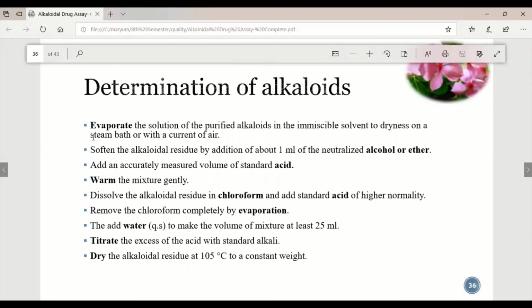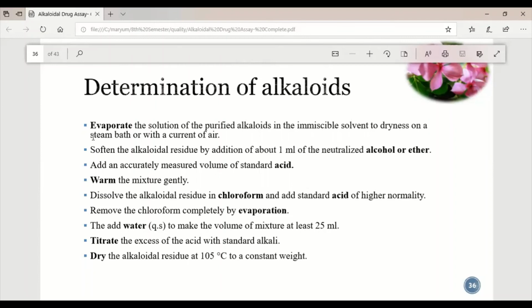Determination of alkaloids. This will be the procedure we use for the determination of alkaloid. Evaporate the solution of the purified alkaloid in its immiscible solvent to dryness on a steam bath with a current of air. We have to evaporate the solvent from it using a steam bath.